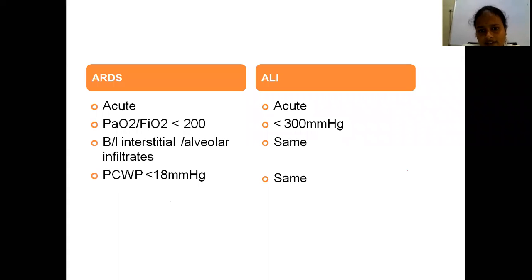What is ARDS and what is acute lung injury? Previously the term acute lung injury was used with PaO2 by FiO2 of 200 to 300. It was previously called acute lung injury. Nowadays it is not included in the new ARDS criteria, the Berlin criteria. It now comes under the mild ARDS category. There is no term of acute lung injury nowadays.